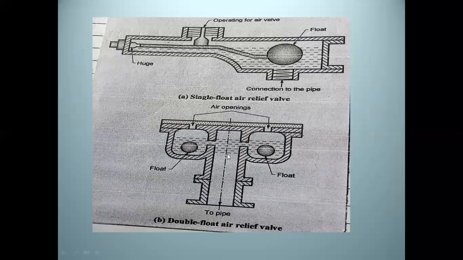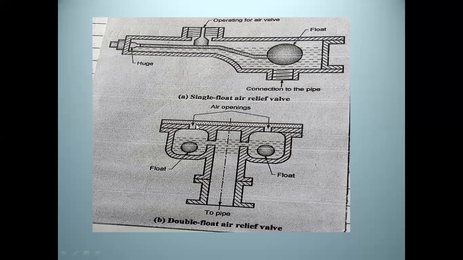See, this is the air relief valve. In the first diagram, it is the operating air valve. There is a high point of the pipe, water flows through it, and the air it carries is released from this air valve.